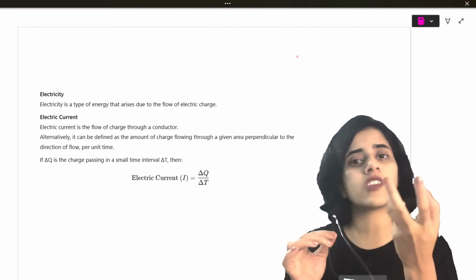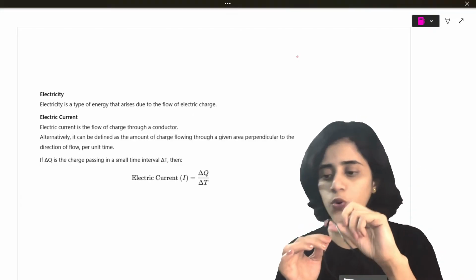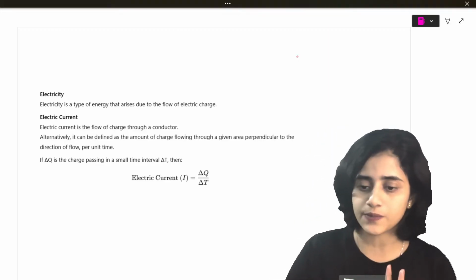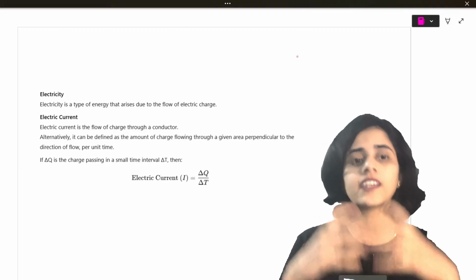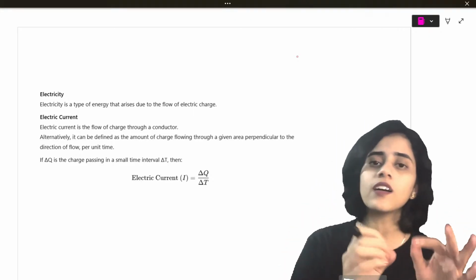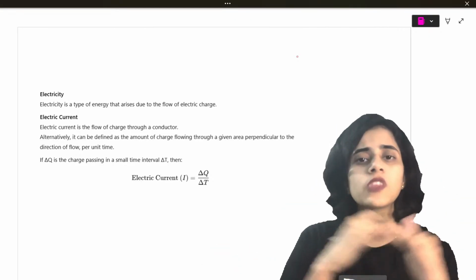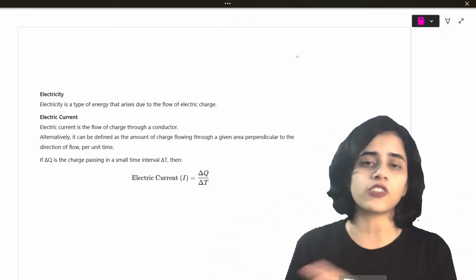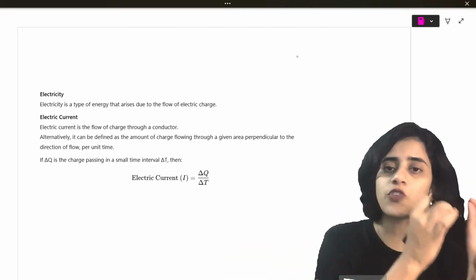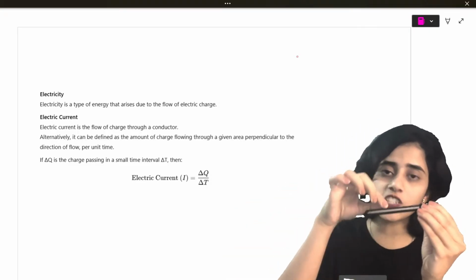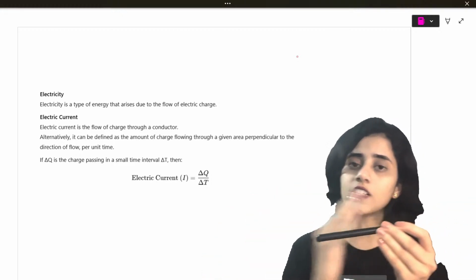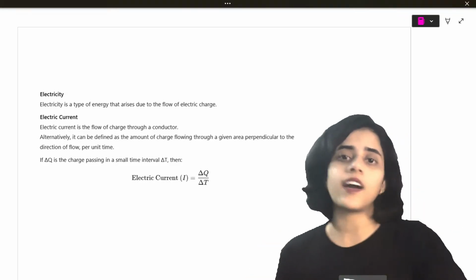What is charge? Electron is a charge. So when this charge moves through the wire, what happens? Electricity flows through the wire. Yes? So electric current is the flow of charge through, let's not say wire, it could be through anything that can conduct the electron. So generally we will say conductor. Electric current is the flow of charge through a conductor. Why conductor? Because anything that can allow electrons to pass through is called a conductor.